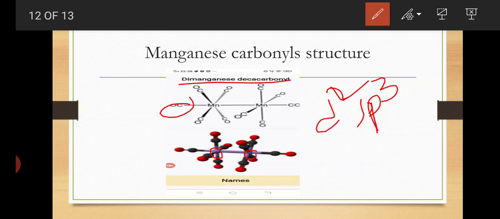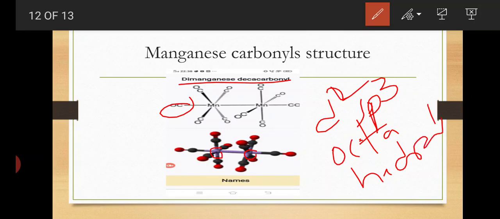So in manganese carbonyl, the hybridization is d2sp3. Here the structure is octahedral. The magnetic property is also diamagnetic. There is no unpaired electron, so it shows diamagnetic property.